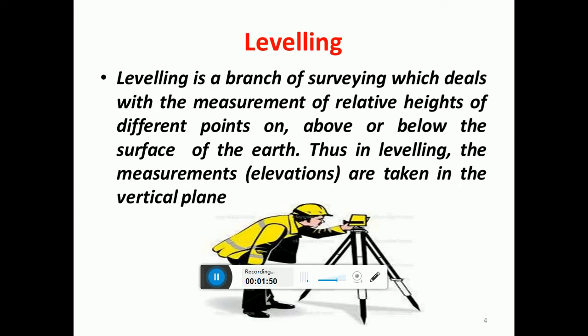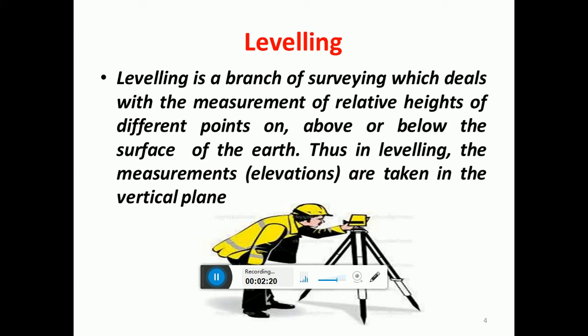Then in connection with surveying, we often use the word leveling. No doubt leveling is a part of the surveying operation. So what is leveling? Leveling is a branch of surveying which deals with the measurements of relative heights of different points on, above, or below the surface of the earth. Thus, in leveling, the measurements are taken in the vertical plane.